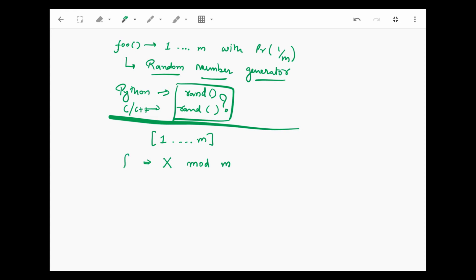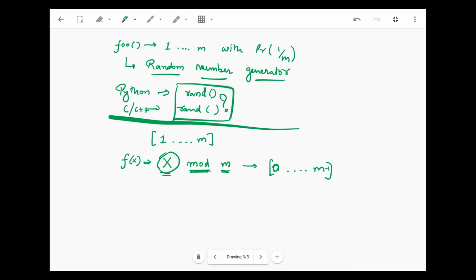This function f of h will always give me a number in a range of size m because I am modding by m. Mod means the remainder when h is divided by m, so it will always give me a number between 0 and m minus 1. We can use this as a random number generator. We can supply a seed here, do this mod m and get our numbers in the range.